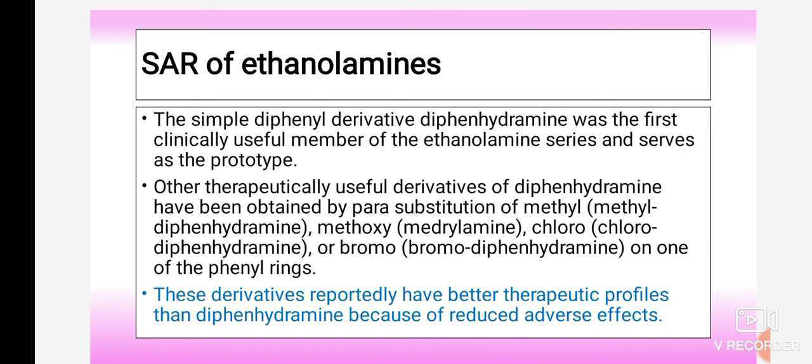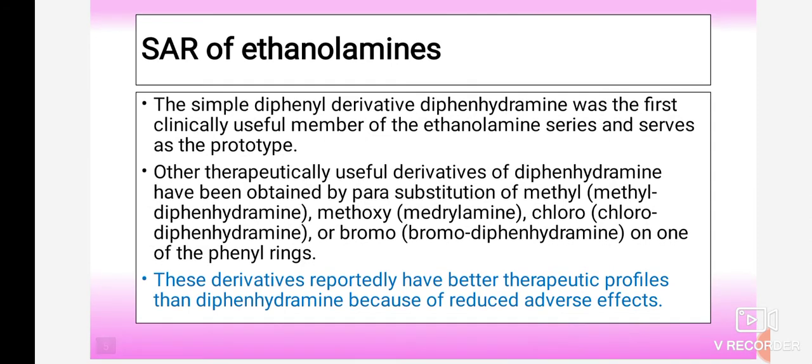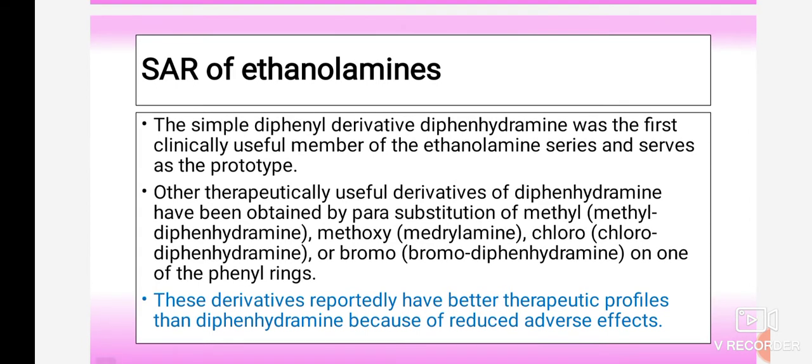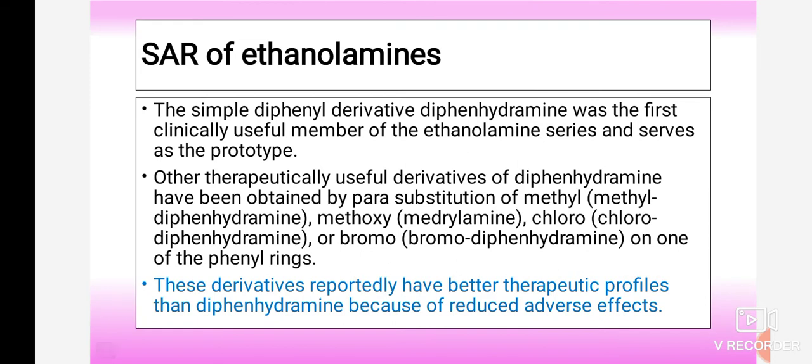In this case both are the same, phenyl rings are present, so it is known as a diphenyl derivative. So diphenhydramine is the diphenyl derivative. In a 1 mark or multiple choice question they may ask you to give an example of a drug which contains a diphenyl ring in its structure, or which is a diphenyl derivative. Diphenhydramine is the simple diphenyl derivative as it contains diphenyl substitution, or diaryl rings, in its structure.